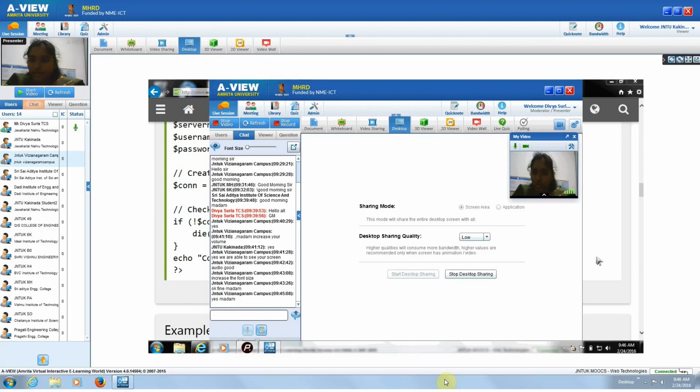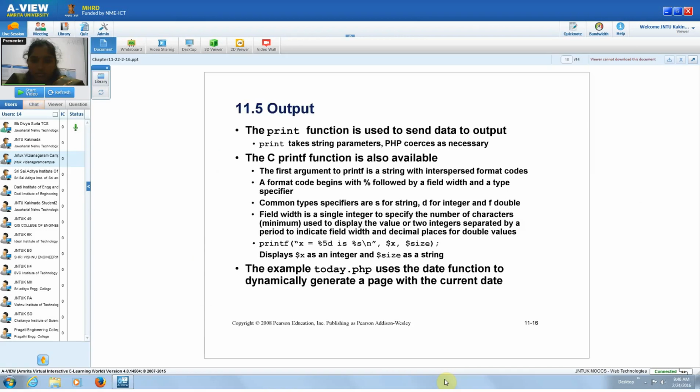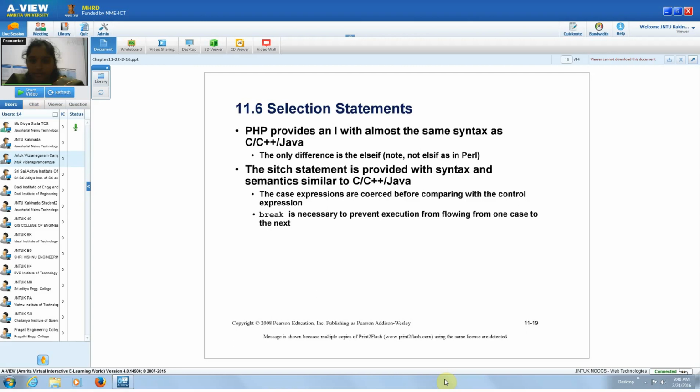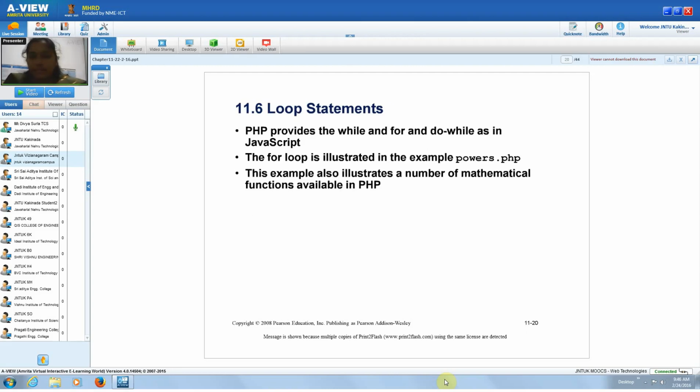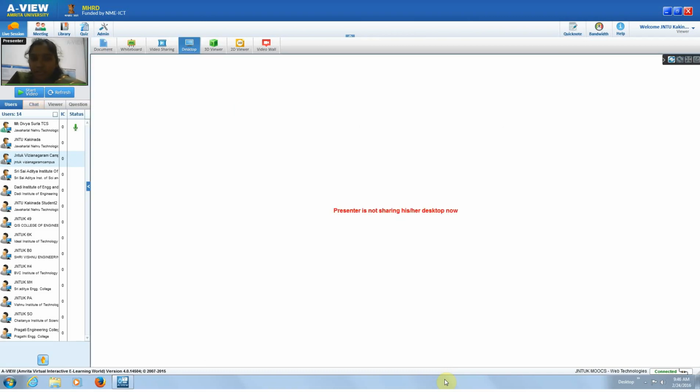And entering into today's topic, we are going to discuss arrays. Before arrays, I want to tell you about selections and loops, whatever topics are there in PHP. In PHP, we have different types of loops and conditions like if, else, while, for, foreach.